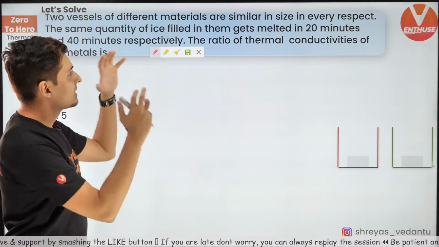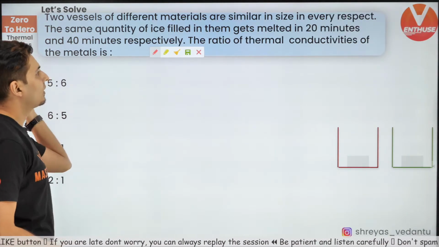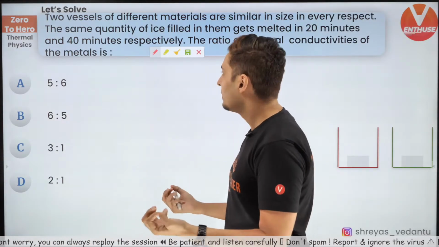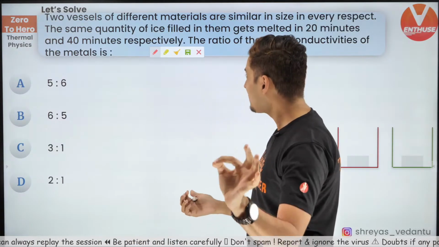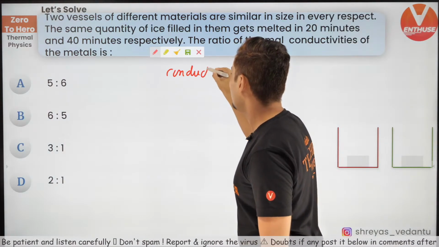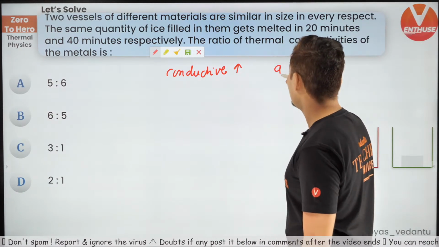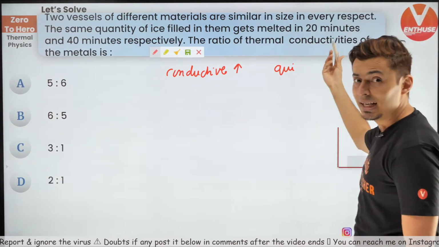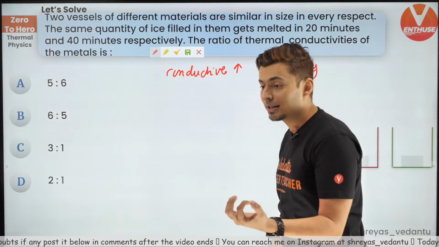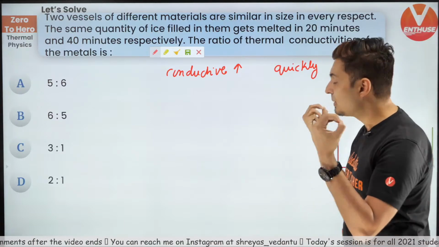Now two vessels, same thing, same size, same quantity of ice. The ice melts in different times. What is the ratio of the thermal conductivities? Let's see how to do this question. Guys, the way to solve this question is very simple. Think, if it is more conductive, that means it will cool or it will melt quickly. It will be very quick, right? Think about it. More the conductivity, the process will be more quicker.